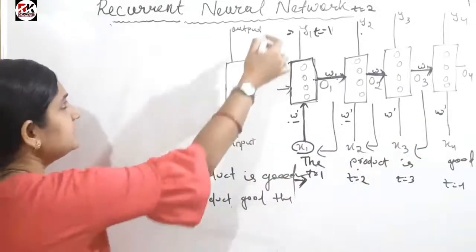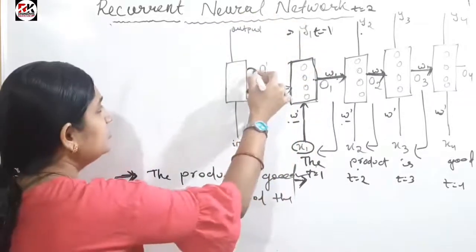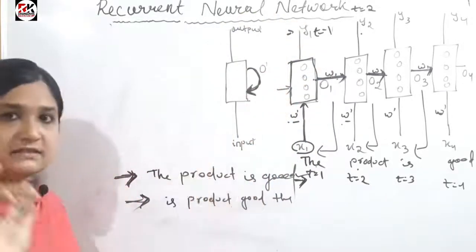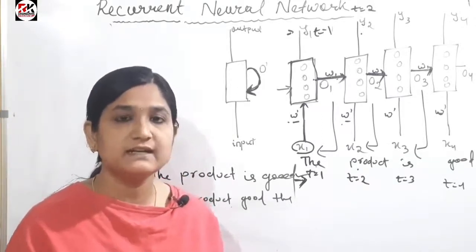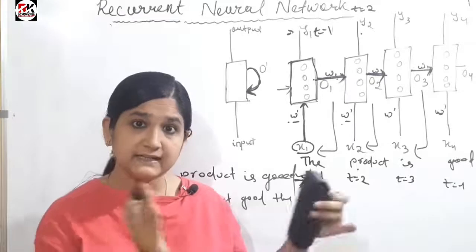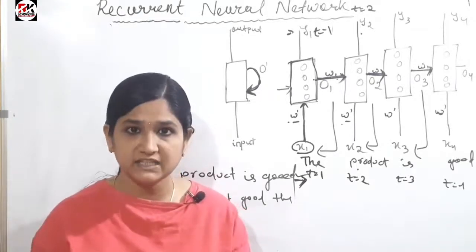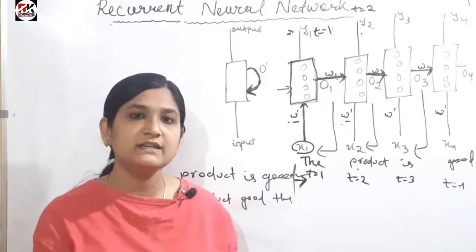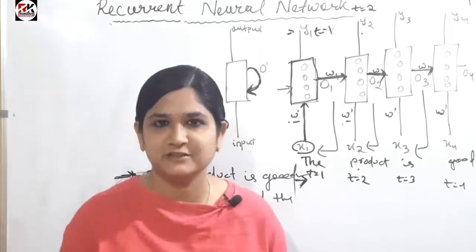That's why this is the expanded form, and this is the singular form. I have given a loop, and this loop signifies the previous state output. Suppose the state is at time t equal to 2, then the t equal to 1 state output will be given as input. That is the basic idea behind the recurrent neural network.